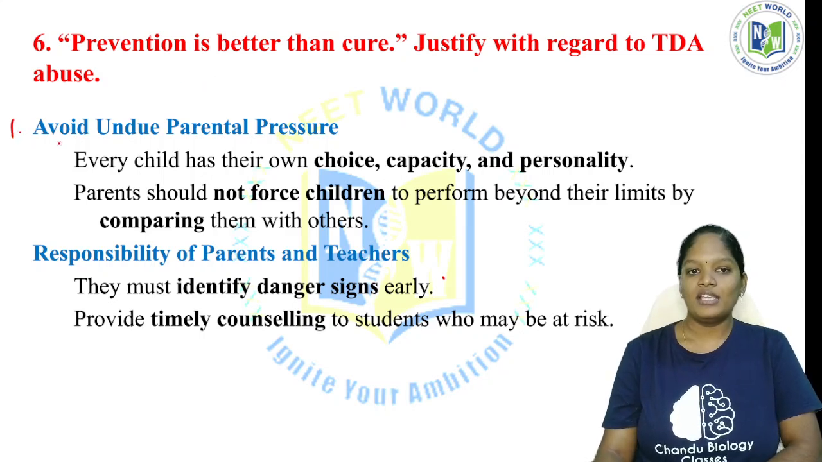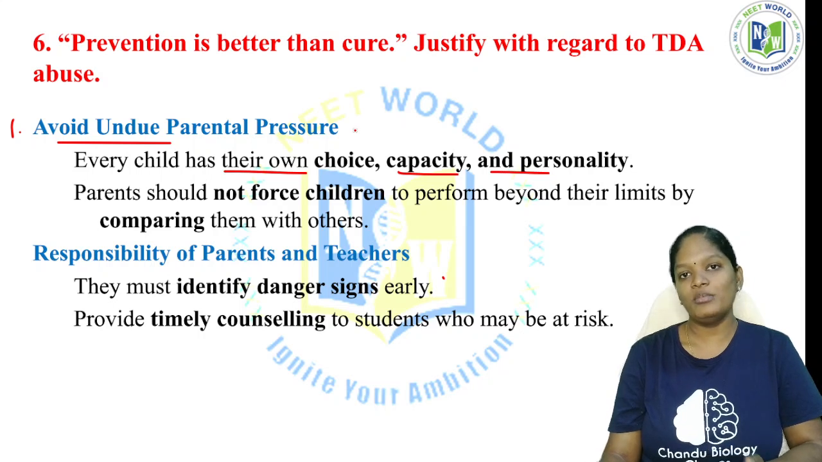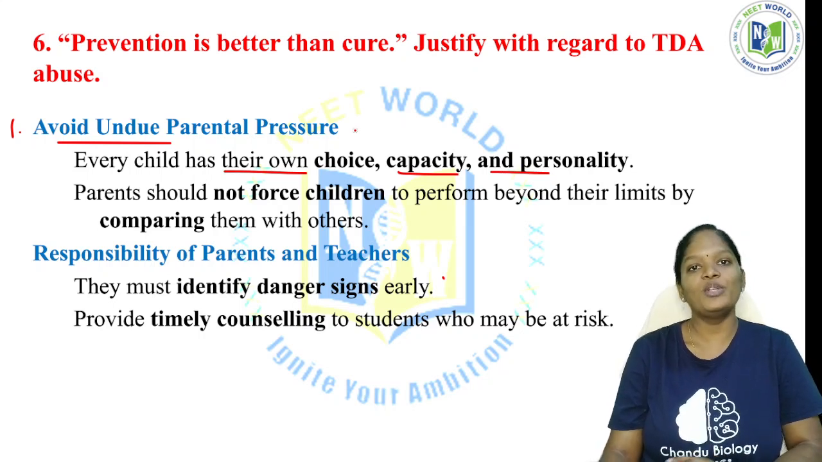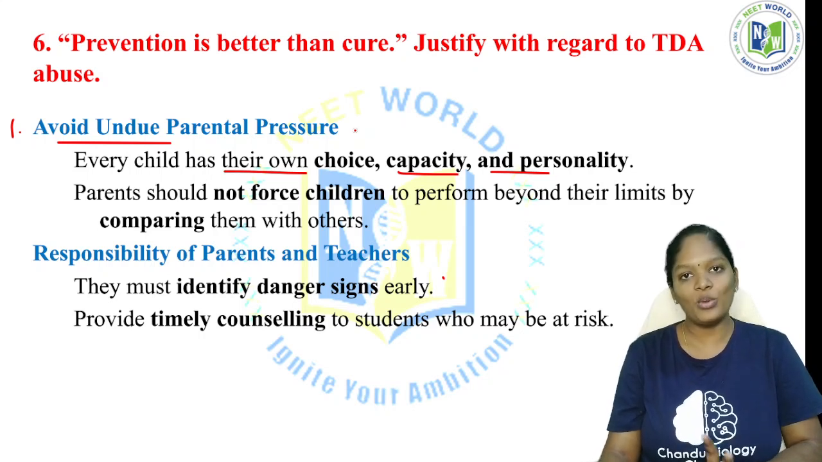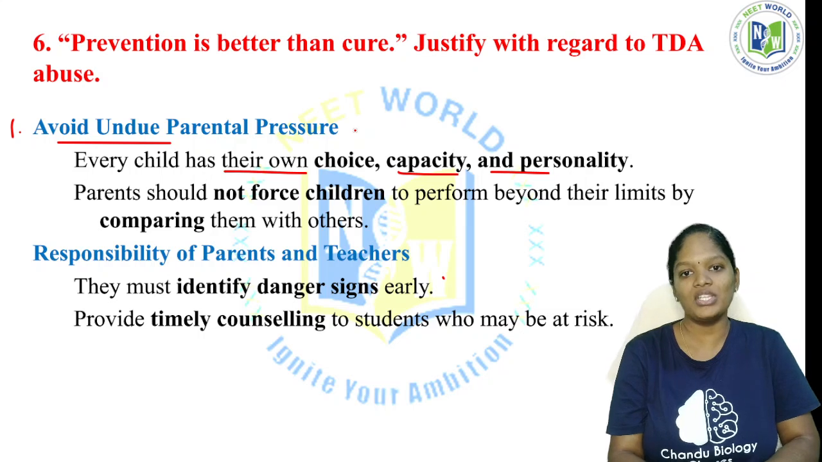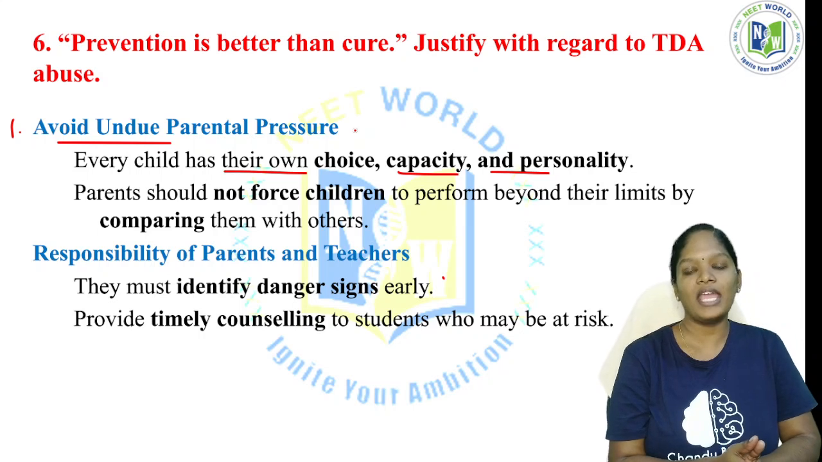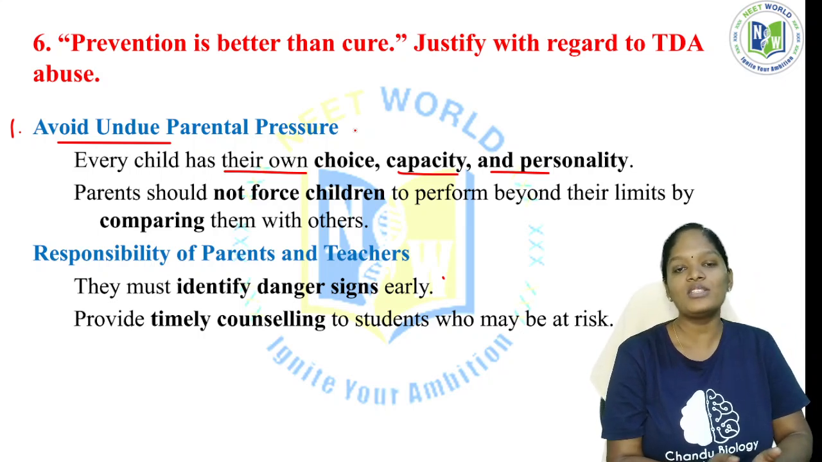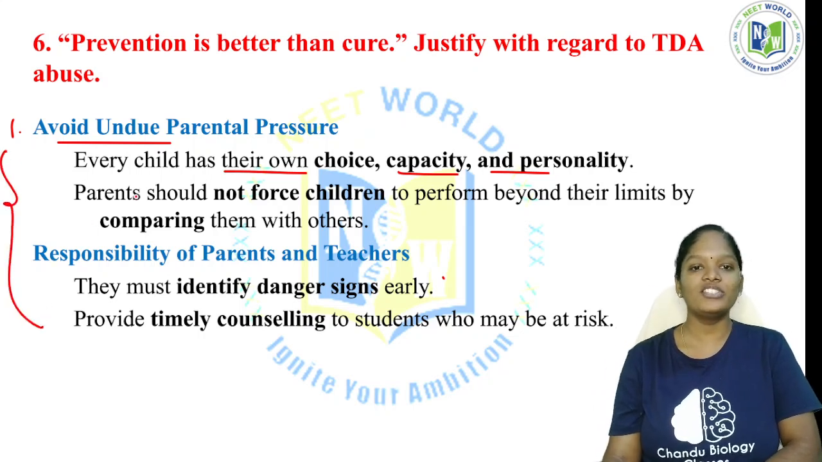So the first thing is this: avoid undue parental pressure. Every child has their own choice, capacity and personality. So we don't want to push every child to say you have to do this, you have to become a doctor, you have to become a scientist. They have their own life to live, they have their own ambition, and we have to respect their ambition. The only thing the parents have to do is say whether this is right or not. That's all about the borders. I think this is for the parents, not for the students.